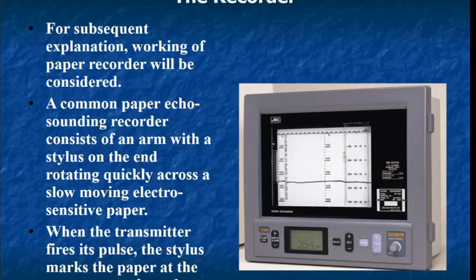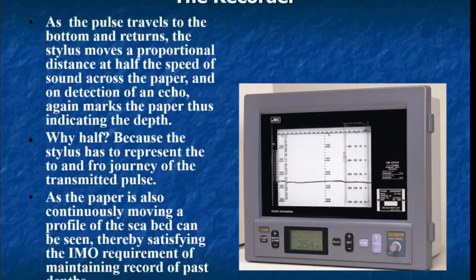Now, as the pulse travels to the bottom and returns, the stylus moves a proportional distance at half the speed of sound across the paper. And on the detection of an echo, it again marks the paper, thus indicating the depth.